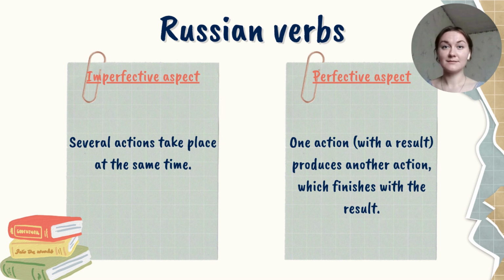So one completed action produces another completed action, and in general, we have finished action, the result. We will take a look at the examples so that you will understand this better, because probably now it seems a little bit weird.